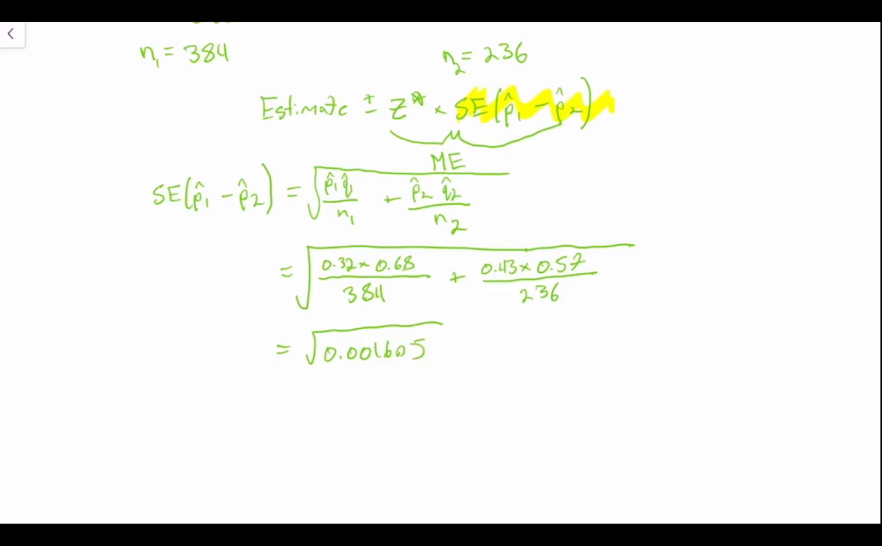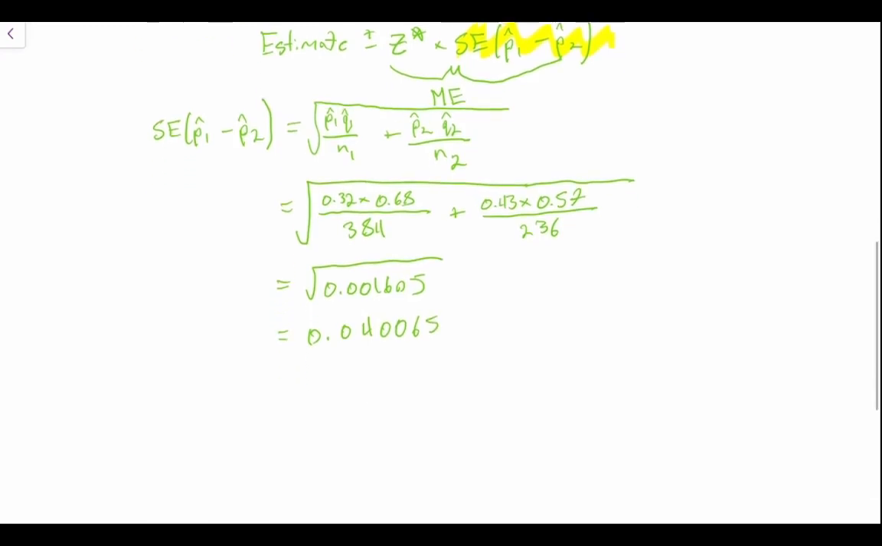And what we get here is a value of 0.040065. And we can round this then to approximately 0.04007. So we now have our standard error of P hat 1 minus P hat 2.